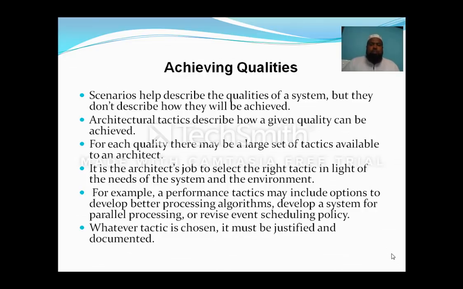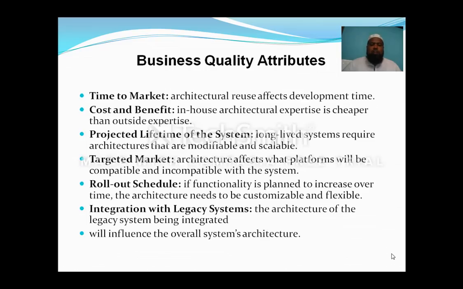Whatever tactic is chosen, it must be justified and documented. I discussed performance, availability, testability, and some other attributes. Those attributes must be chosen, justified and well documented for achieving the quality. Now, one main important thing is that in order to achieve the quality, the architect has to take wide responsibility on his shoulders. Without that, they can't achieve the software quality for the respective software architectures. So, in order to build this, you need to take care of all these attributes.